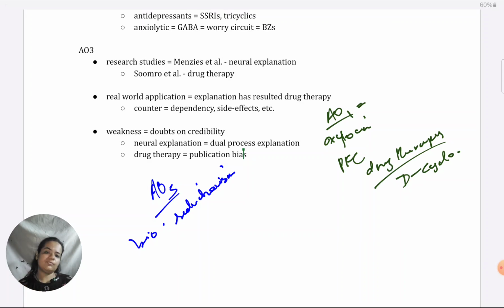So this becomes very selective. Same way, instead of drug therapy, there are other therapies. Like I told you, ERP is there. There are other therapies also that are possible. Other CBT therapies you could give as an example, or even psychoanalysis. Like Freud, he explained it in terms of problems in toilet training. That is what results in OCD. And then therapy is also targeted at free association and dream analysis, trying to get rid of the unconscious problems that have emerged at the anal stage. So that way you could indicate how both are reductionist.